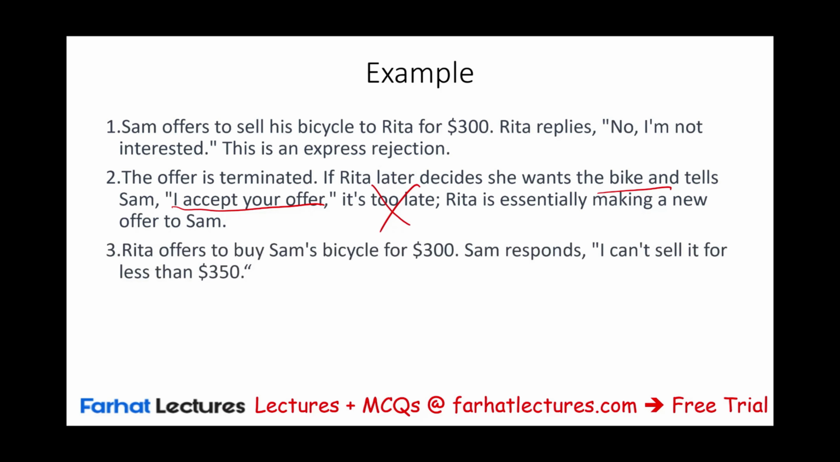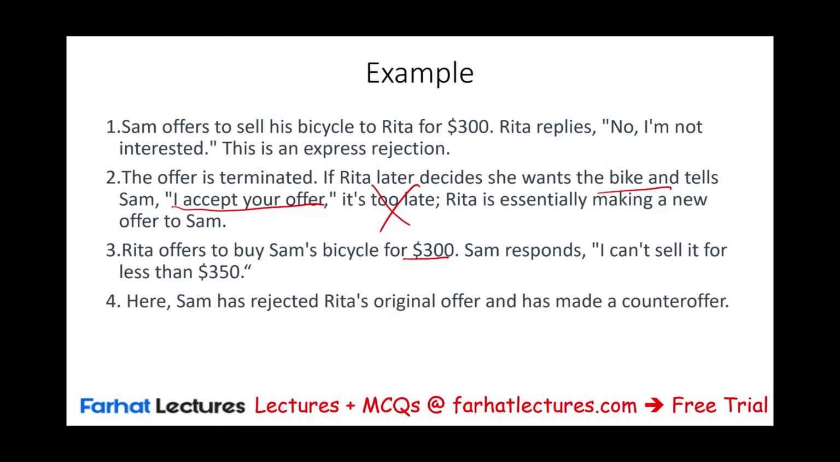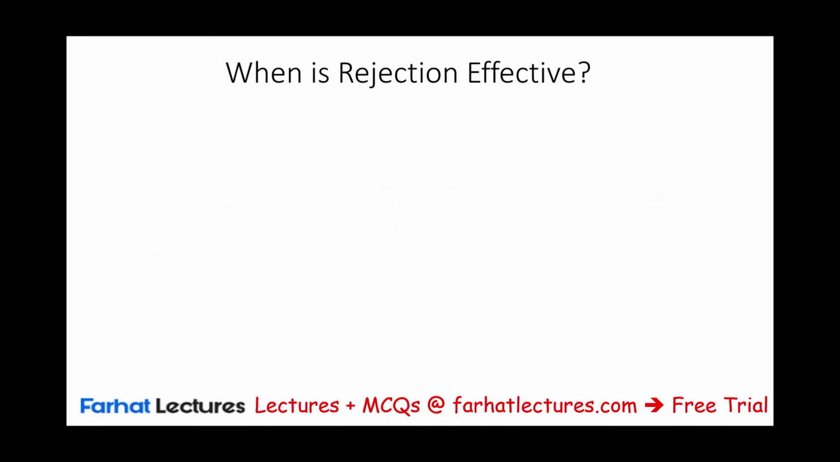Now, Rita offers to buy the bicycle for $300 and Sam's response is, I cannot sell it for less than $350. Here what happened is Sam rejected the offer and made a counteroffer. It means I'm not going to accept less than $350. This is how much I will accept. Rita can now accept or reject the counteroffer of at least $350.